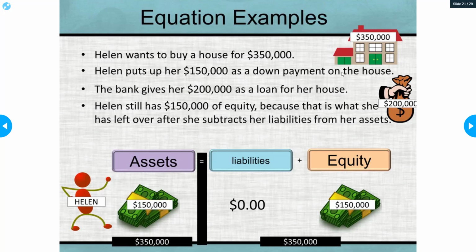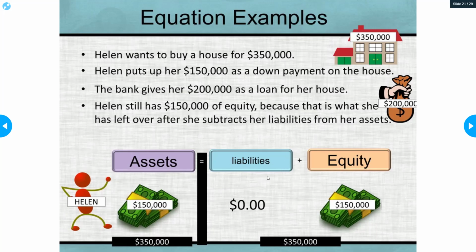So if we look at the accounting equation, how much is her home worth? Her home is worth $350,000, and now that she owns that home, over here on her assets she has $350,000 in home. That's the value of her home. It's an asset. Then if we come over to the equity, she has $150,000 in cash that she owns on the home, and $200,000 is the liability.